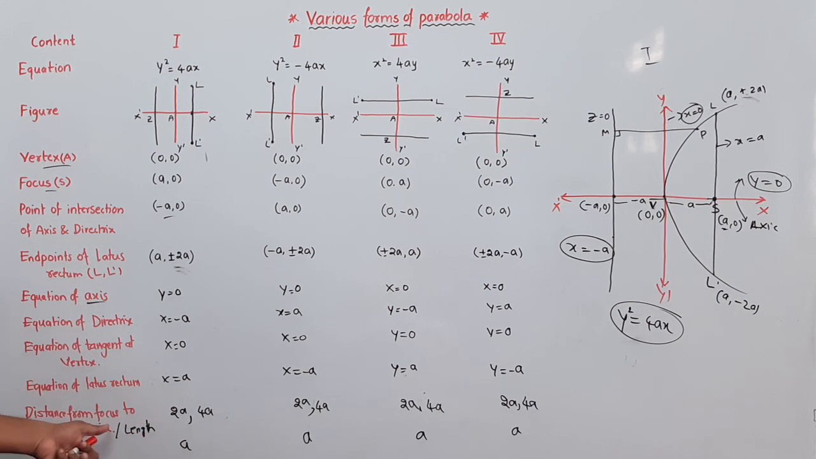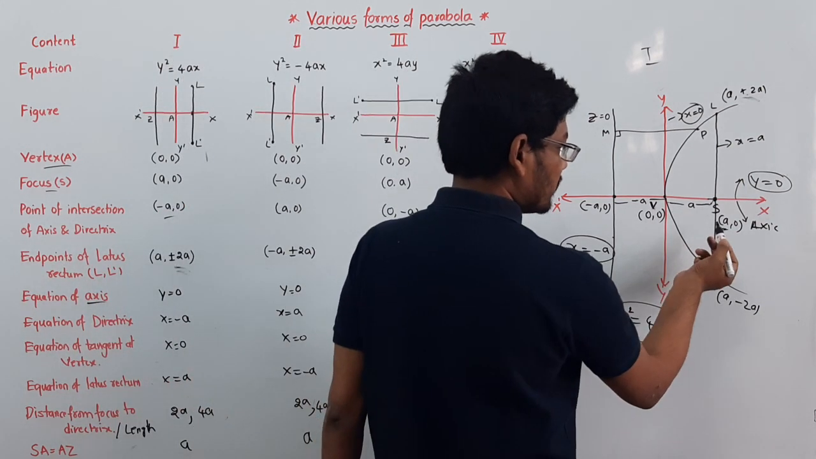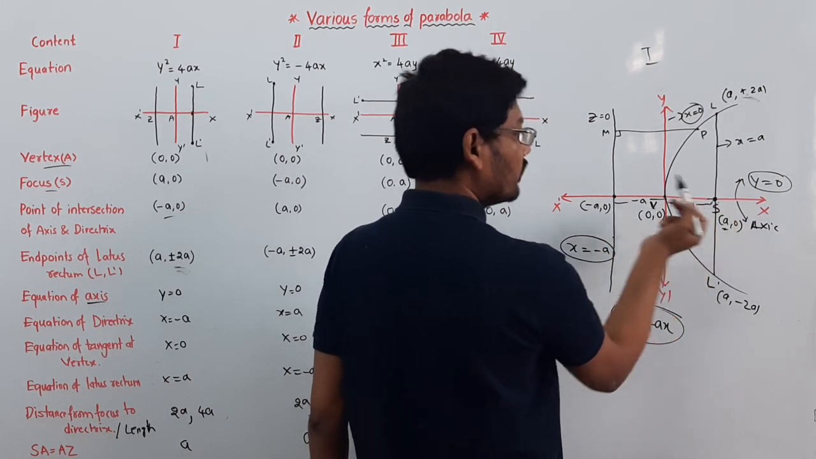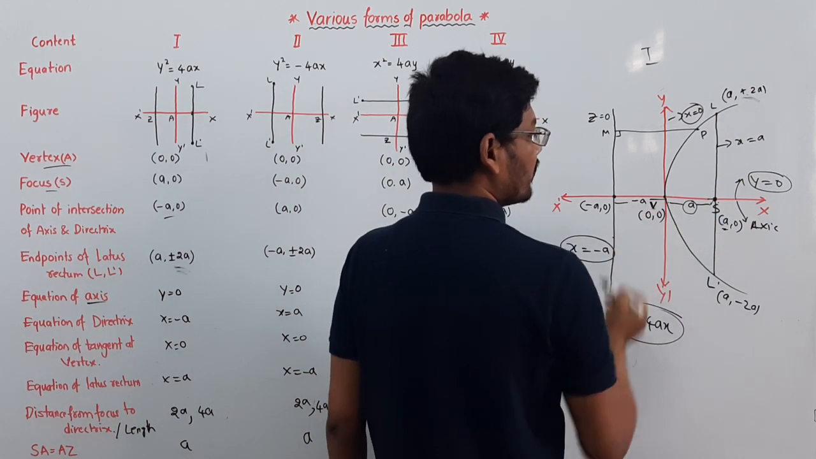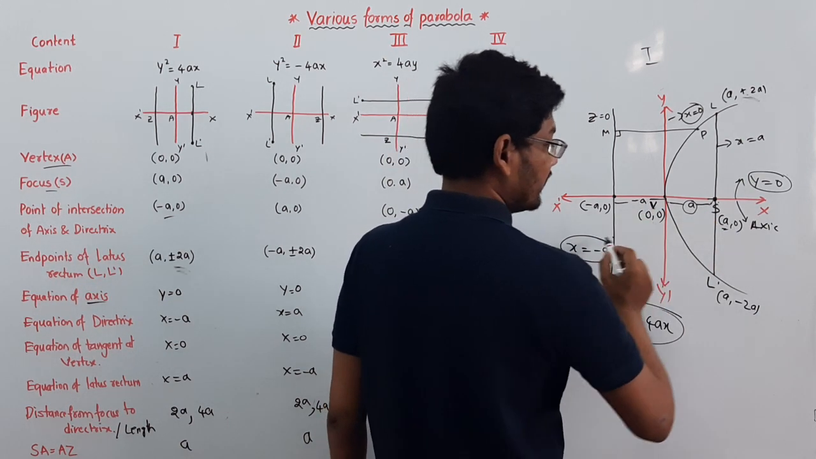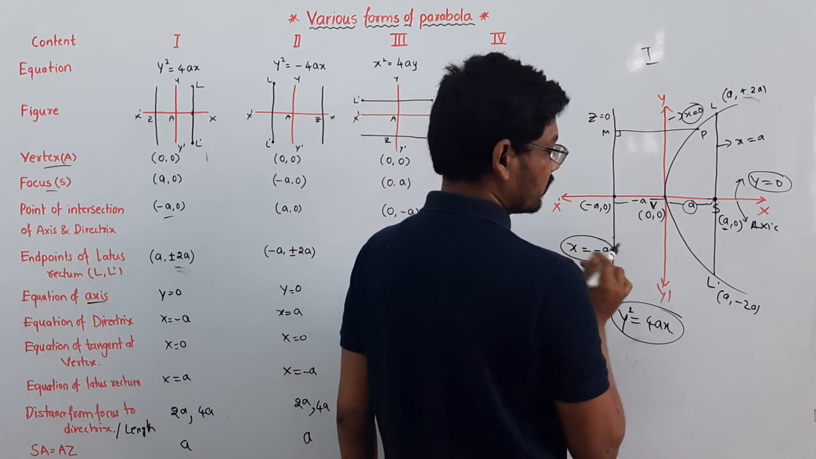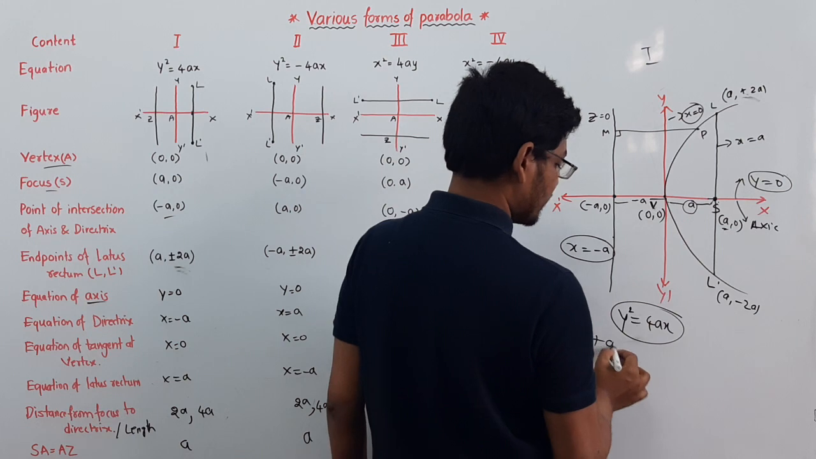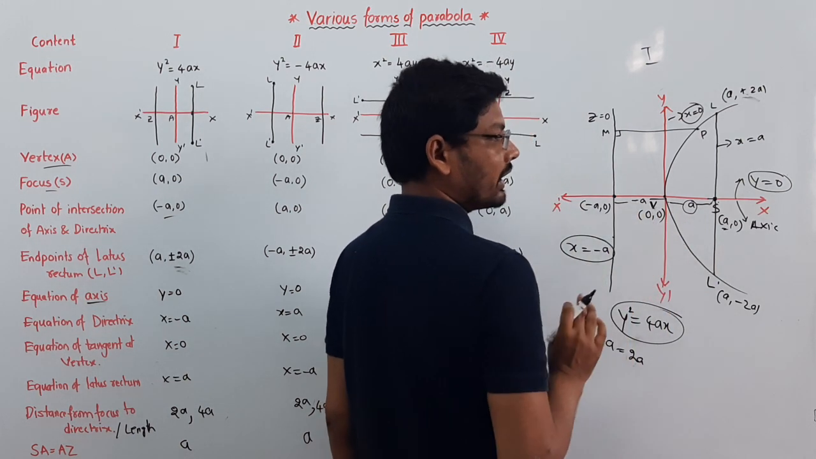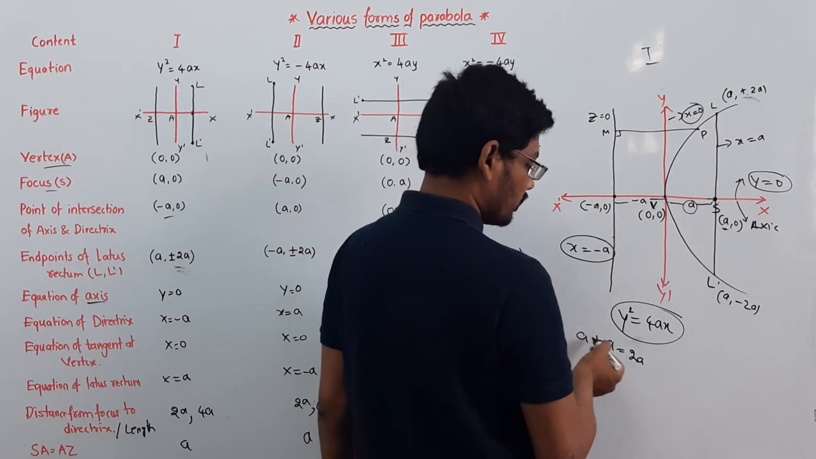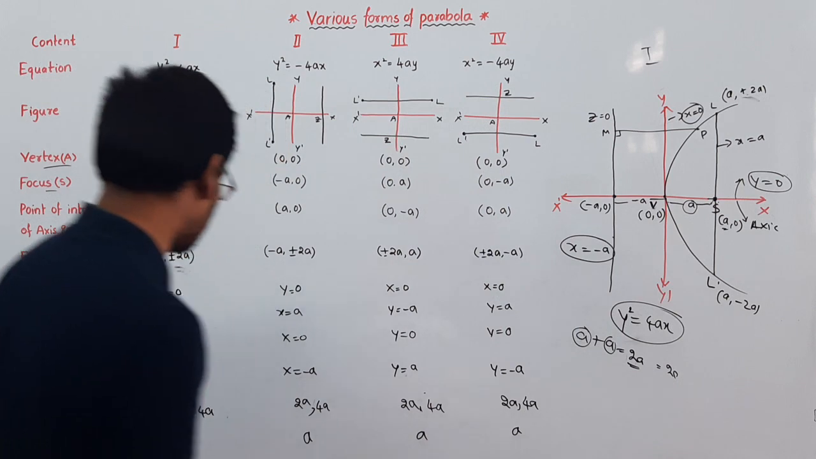And the distance from focus to directrix. Here this is a and this is a. So a plus a, the distance we are calculating, not addition of magnitudes here. Here a units, and here a units on the negative side, but distance won't be negative. So a plus a is equal to 2a.